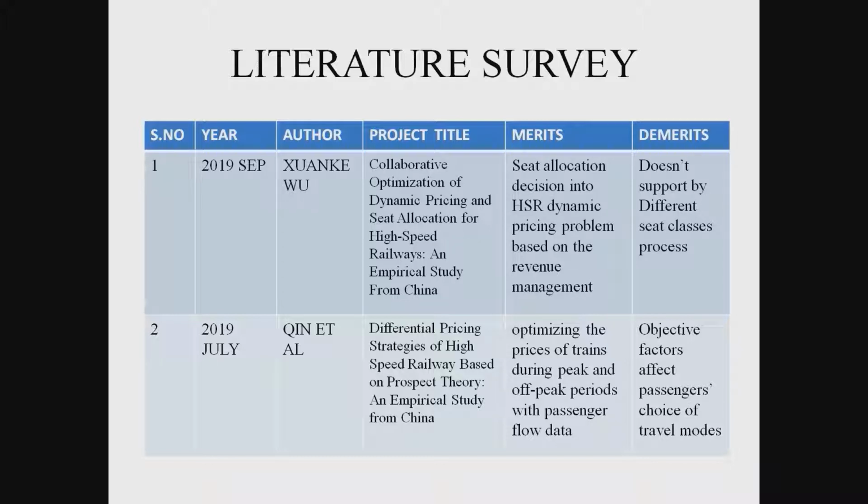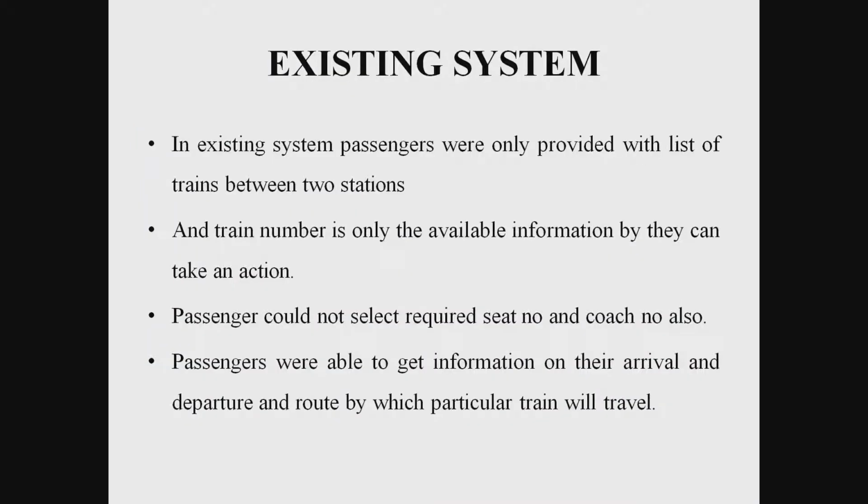In July 2019, Qin et al. developed another project, the differential pricing strategy of high-speed railway based on prospect theory, an empirical study from China. The merit is optimizing the process of trains during peak and off-peak periods, and the objective factors that affect passengers' choice of travel mode.